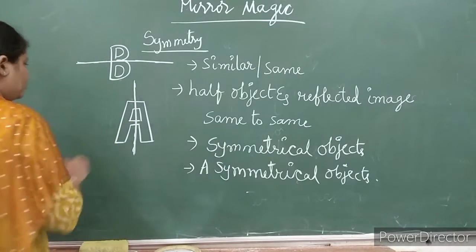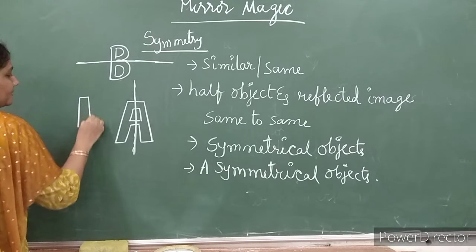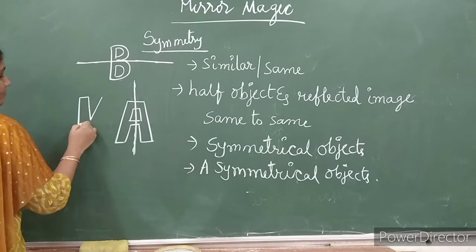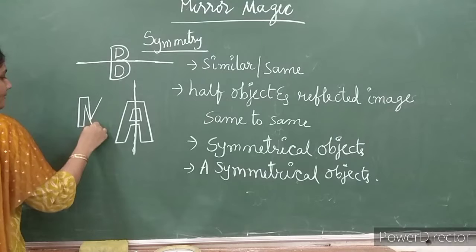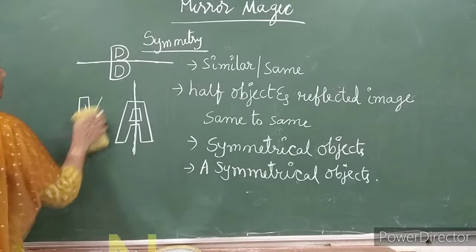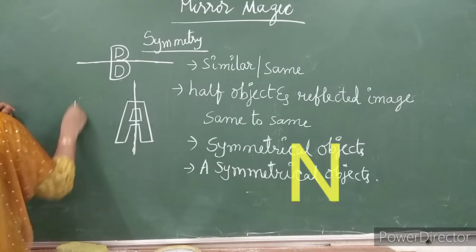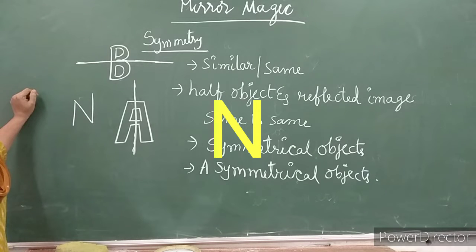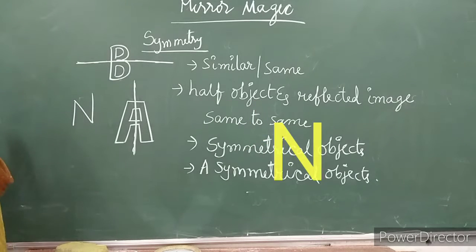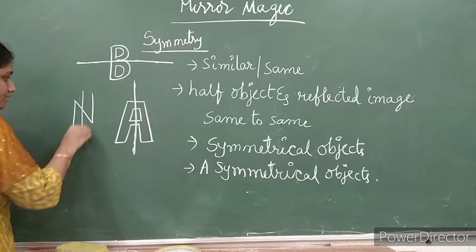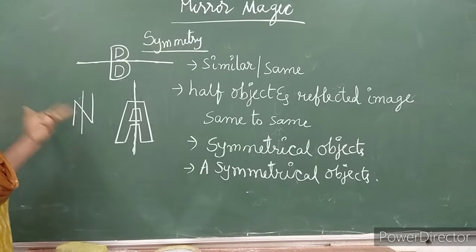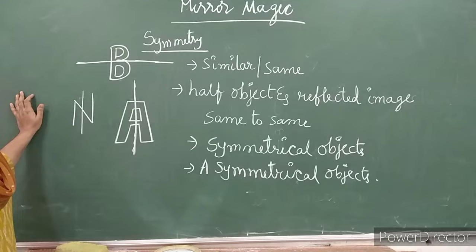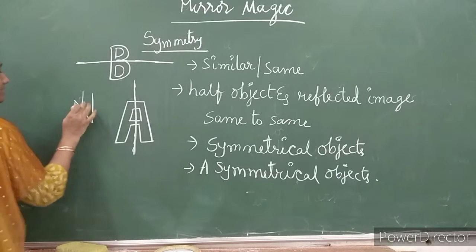Let us go with one more letter, that is your N. Now I am trying to cut this N in a straight mode. I didn't get a symmetric object here. Let me try like this.